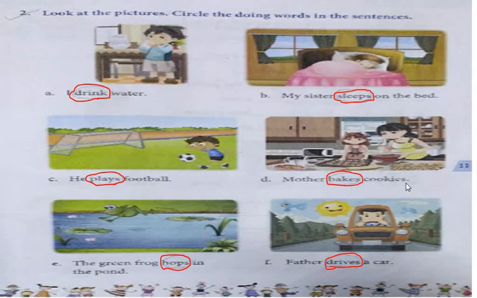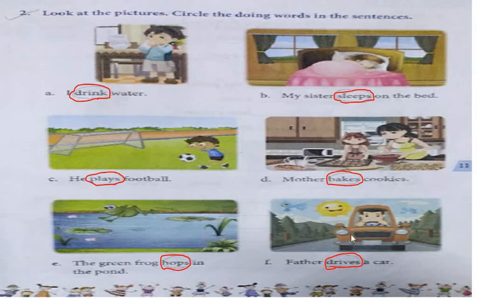Number D. Mother bakes cookies. So here the doing word is bakes, B-A-K-E-S. See the spelling of cookies, C-O-O-K-I-E-S. Now the green frog hops in the pond. Hops is a doing word. That frog is hopping from one leaf to another. You are also hopping at home while playing.